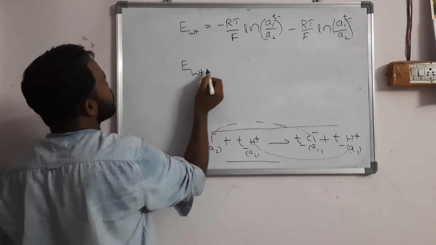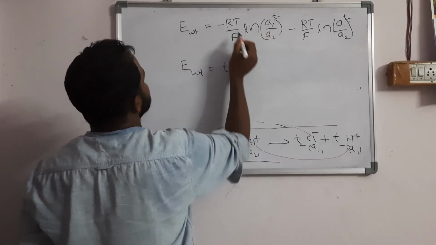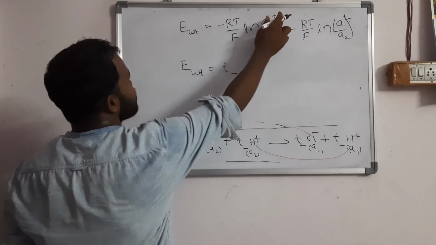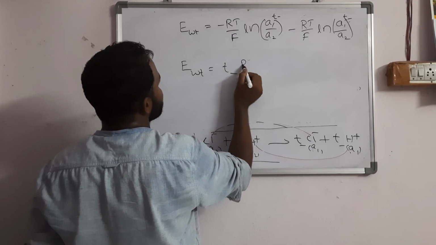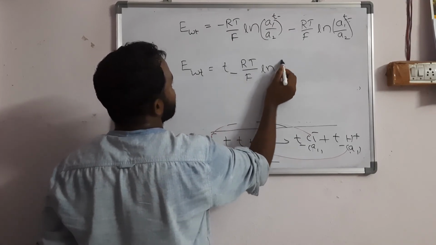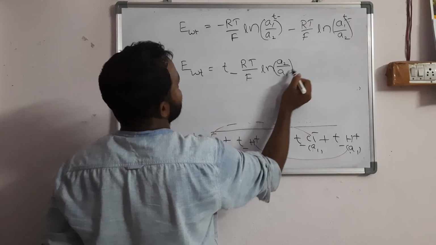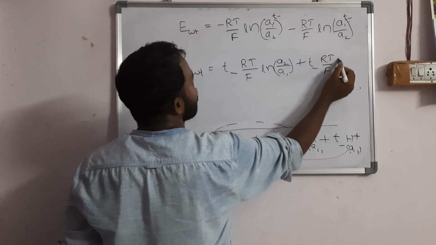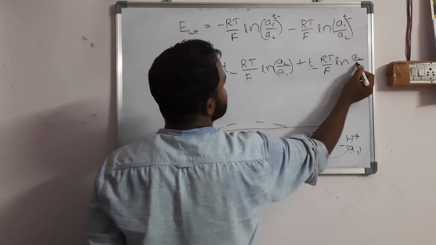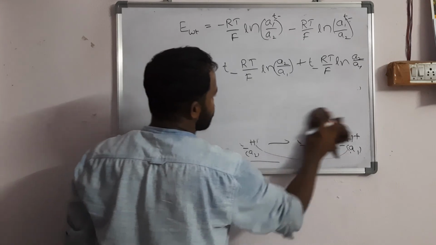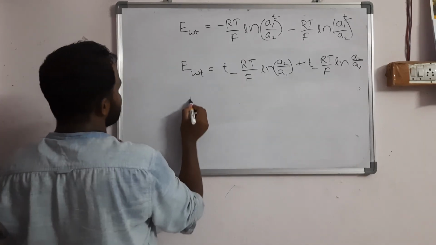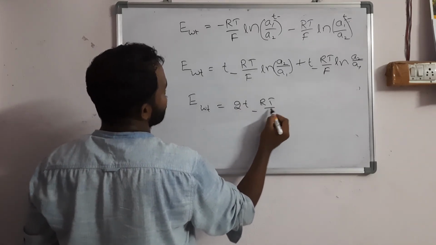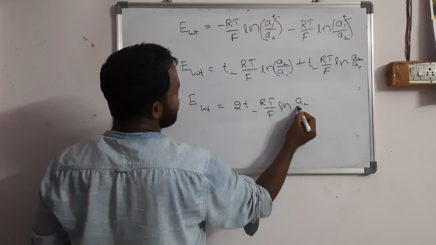E with transference is what? So t minus comes here. Whenever I write A1 by A2 in place of A2 by A1, power minus 1 comes here. Minus into minus is plus, you will get RT by F ln of A2 by A1. So A2, t minus is as it is, RT by F ln of A2 by A1 you will get. 1 plus 1 is what? 2. That means directly I can write E with transference is equal to 2 t minus RT by F ln A2 by A1. This is about E with transference.